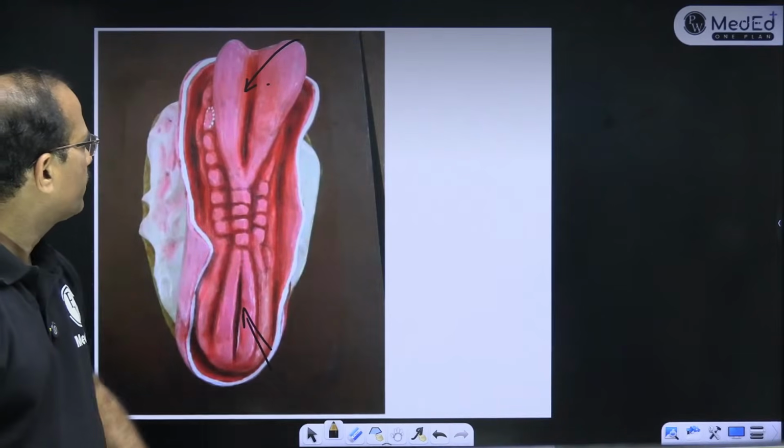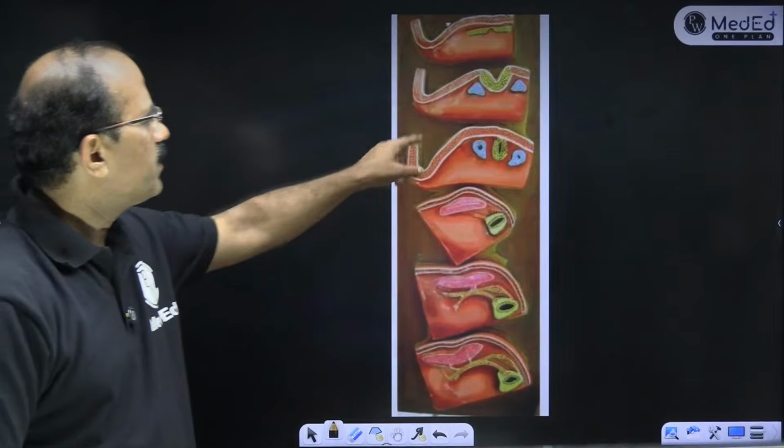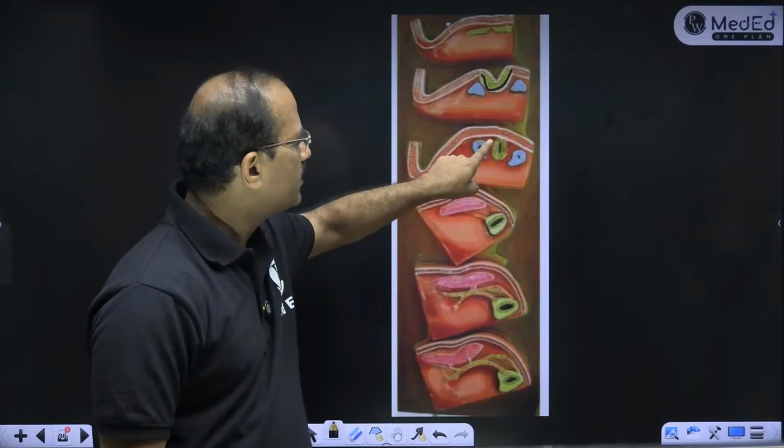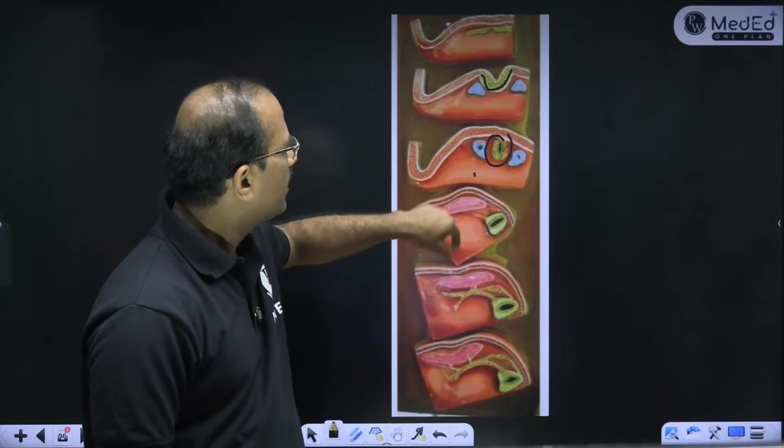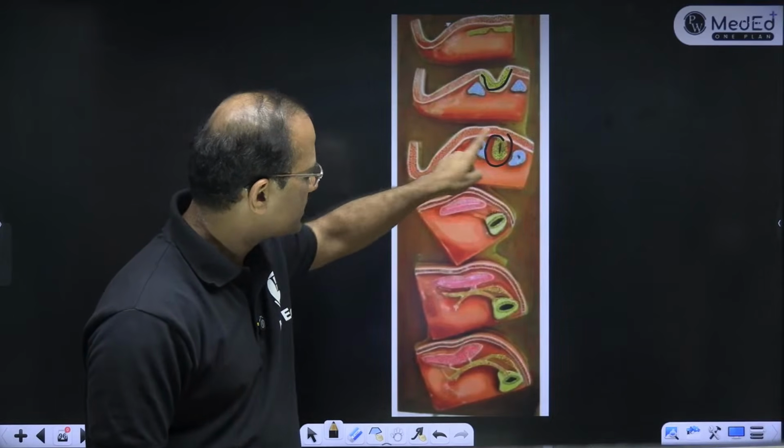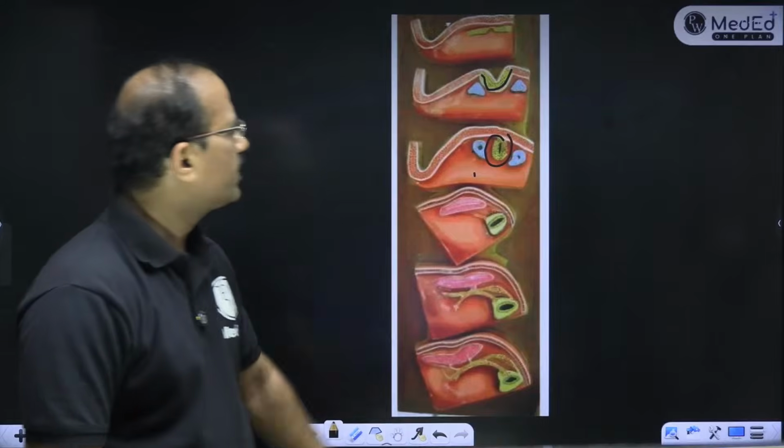Okay, very good, very good. Fine, same hai. That's the formation of neural tube. That's a neural tube. And what are these then? These are the neural crest cells. Neural crest cells. Fine, that's okay.